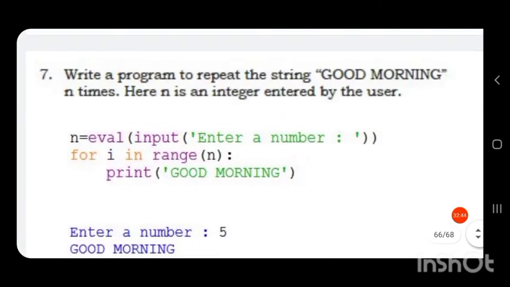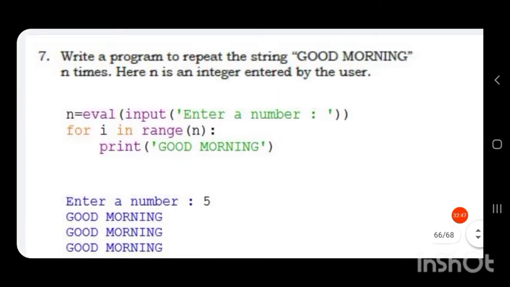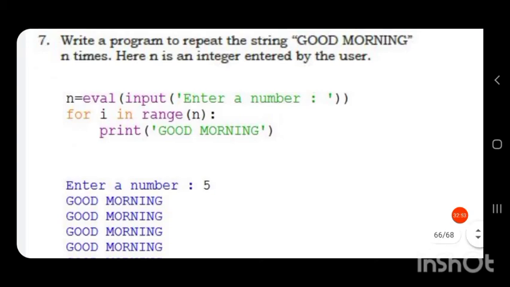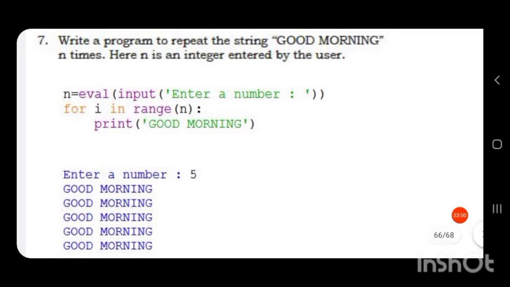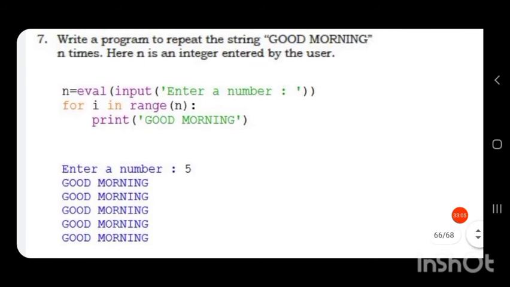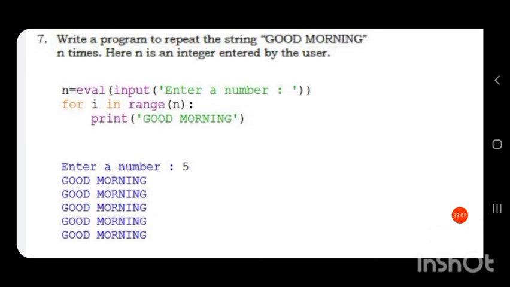So another program is there. Write a program to repeat the string good morning n times. Here n is an integer entered by the user. So we have studied that to repeat something we have to use a for loop. n times we have to repeat, and n is to be given by the user. That is, how many times the string should be repeated is given by the user.